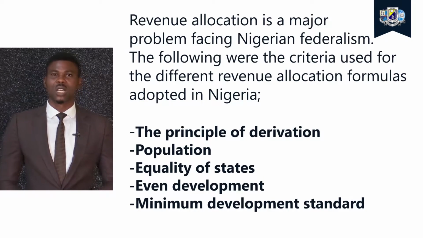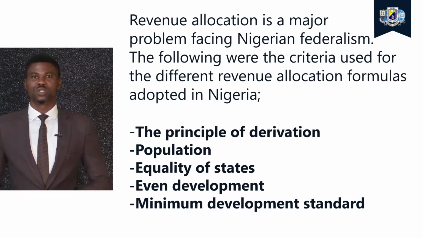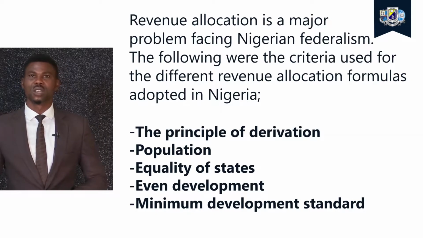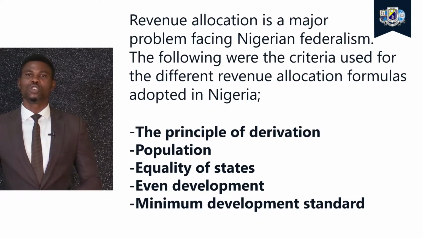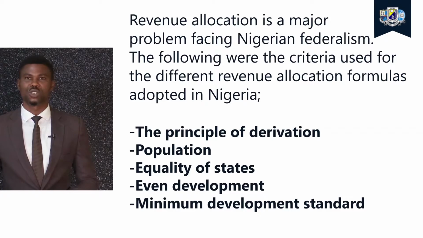For the purpose of our discussion today, we are going to be looking at some of the principles surrounding revenue allocation formulas in Nigeria. The first one is the principle of derivation. As we all know, states having huge deposits of mineral resources tend to follow this principle because this principle is based on you get according to what you contribute. I'll repeat that again. You get according to what you contribute. That's what the principle of derivation is talking about.